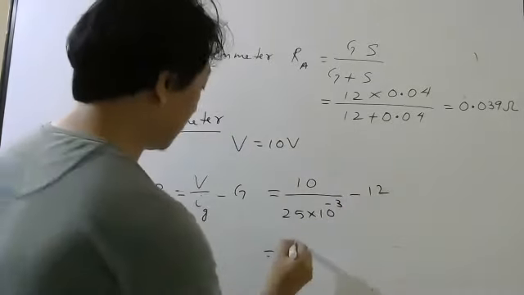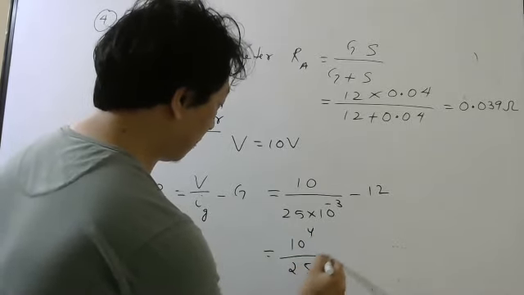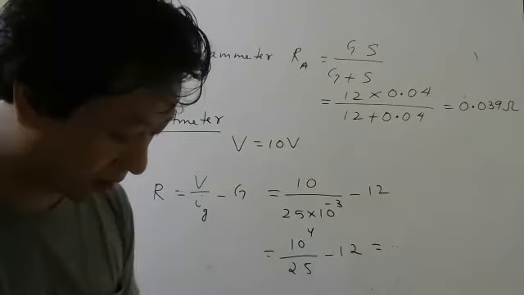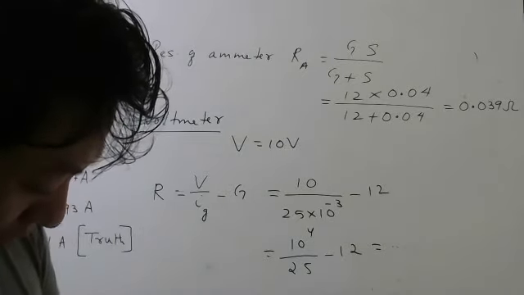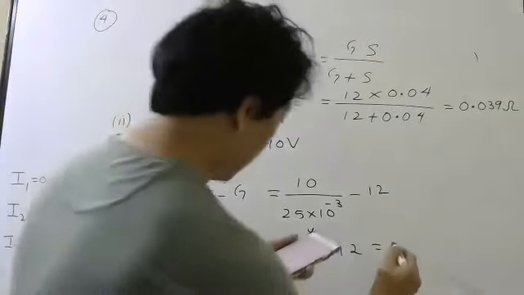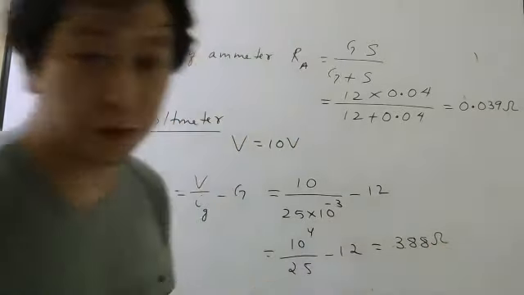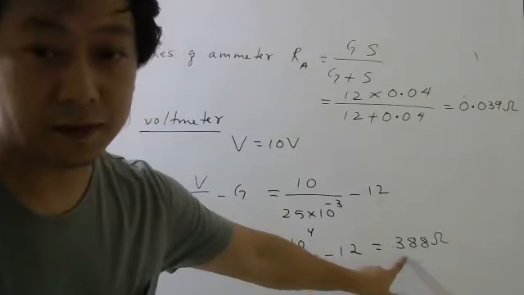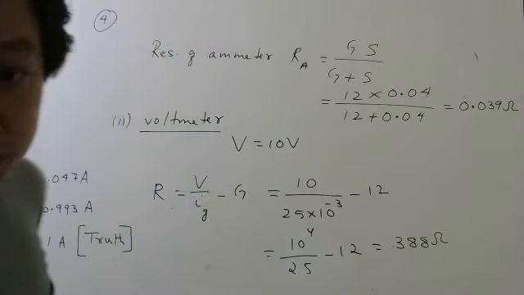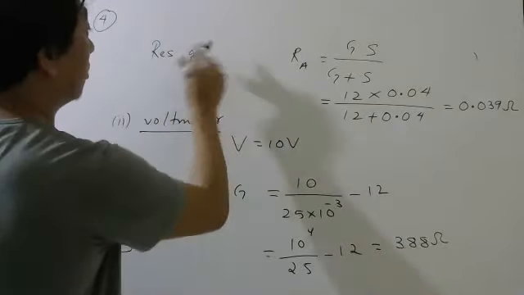Take this up, 10 to the power 4 you can write by 25, minus 12. Divide 10,000 by 25, then minus 12. You should get 388 ohm. Check this answer once, I am not very sure. Is it correct? Correct only, right?